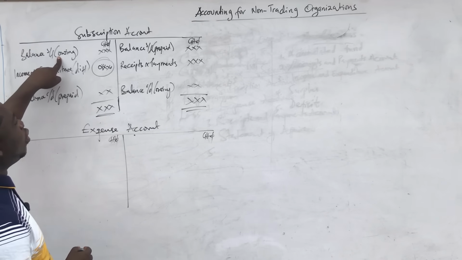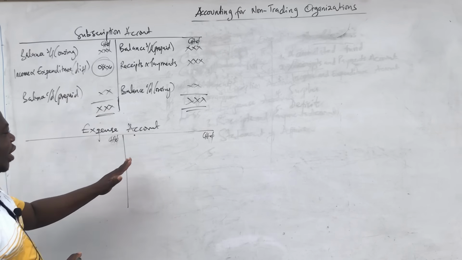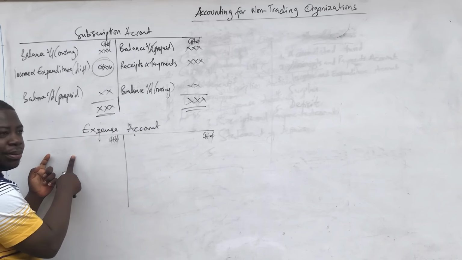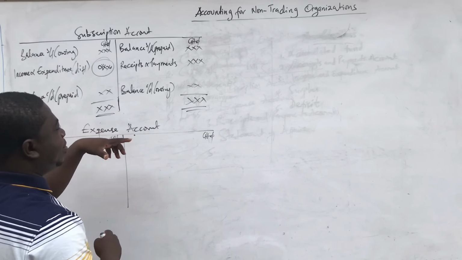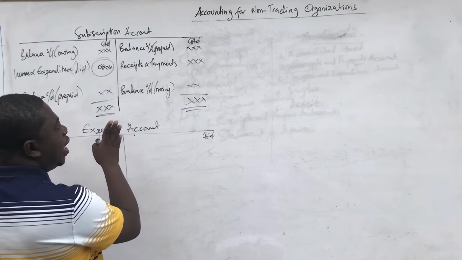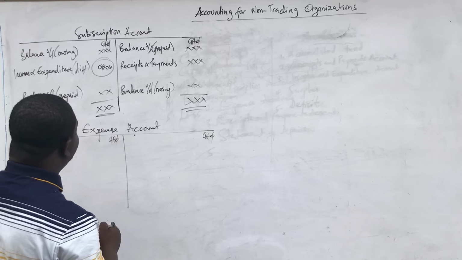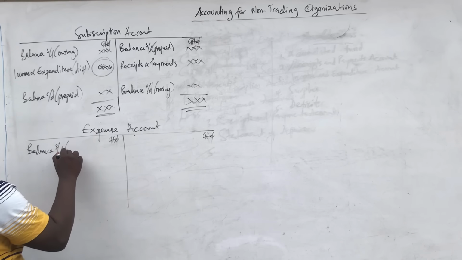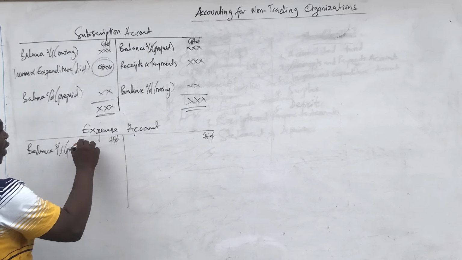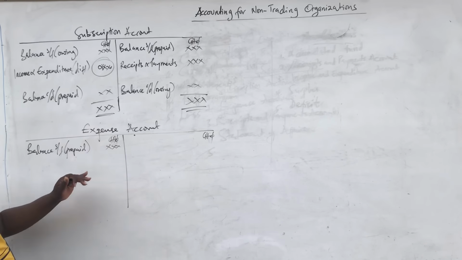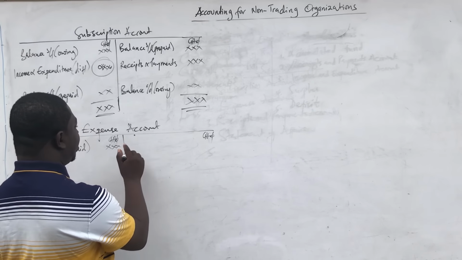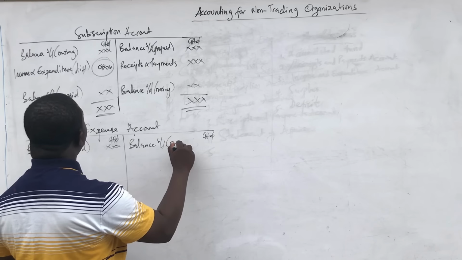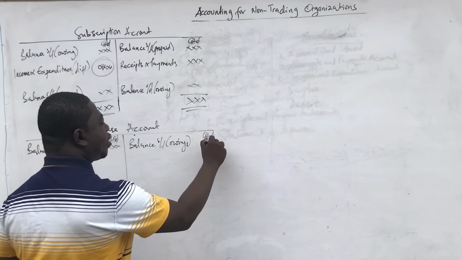So as we started on the debit side with the owings, it means that with the expense, the owings will rather be on the credit and the prepayment will rather be on the debit. That is how it works, because expense prepaid rather comes in as an asset and then expense owing rather as a liability. And so we are going to begin with the balance brought forward, which is a prepayment, prepaid or paid in advance. If the expense is paid in advance, the opening balance of the prepayment is to be debited, and then the balance brought forward or the opening balance for owings will rather be on the credit side.